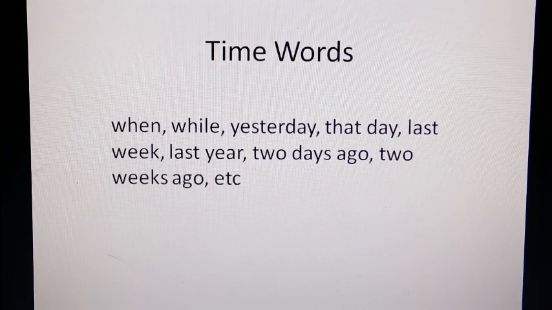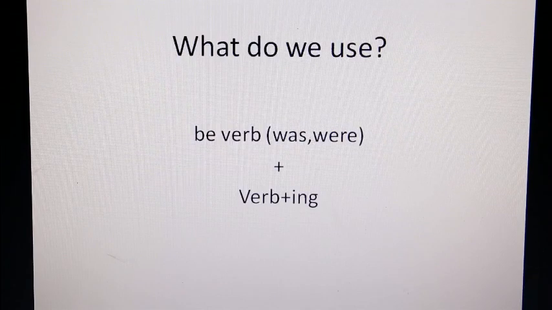Our time words, there they are. You can just look at them, study them, and then make sure that when you get the sentence, look for the time words. There won't always be time words, but sometimes there will, or most of the time there will be, but these are your time words.